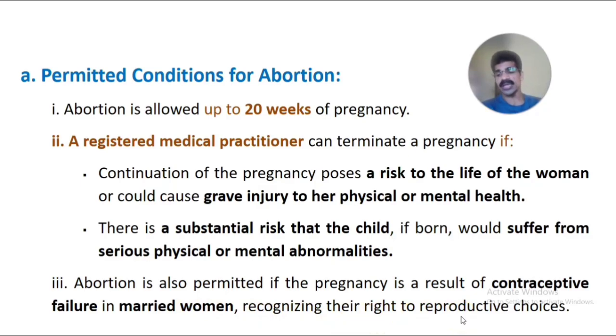It is not compulsory or mandatory, not a compulsion from the government. If they voluntarily selected a contraceptive and it failed, they can legally go for termination of the pregnancy. So these are the conditions where termination of pregnancy could be done.